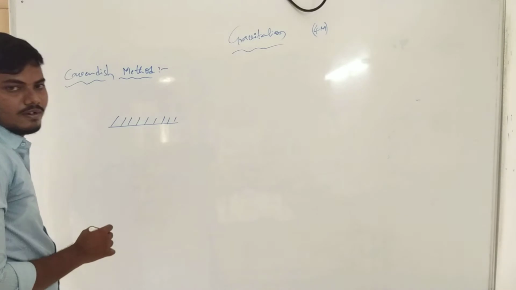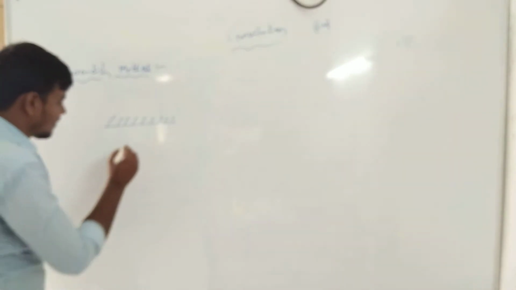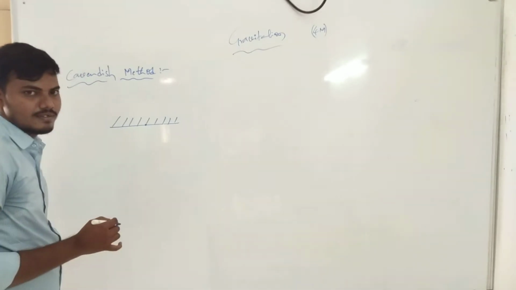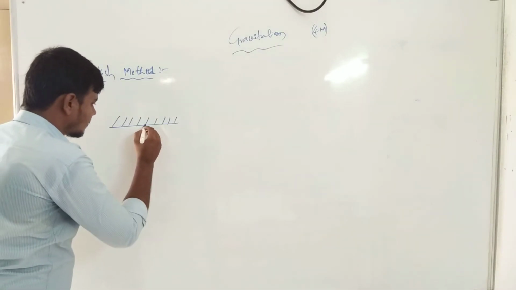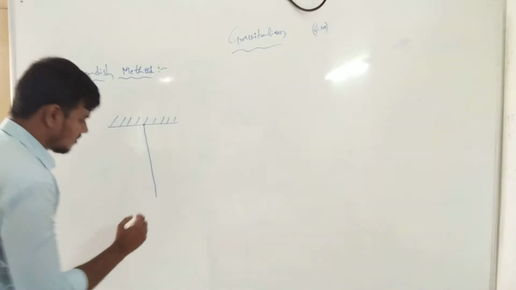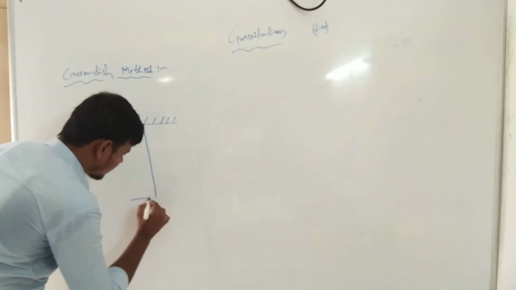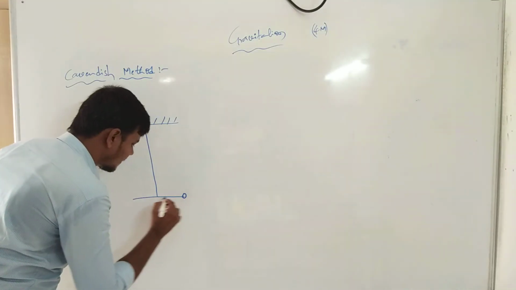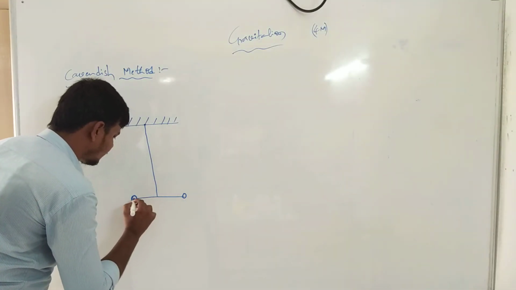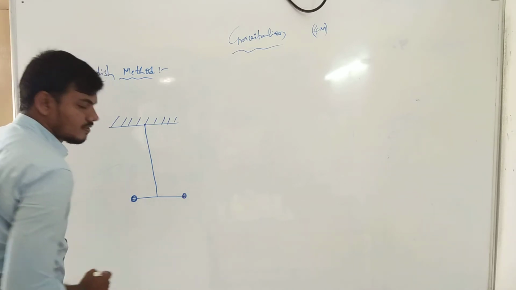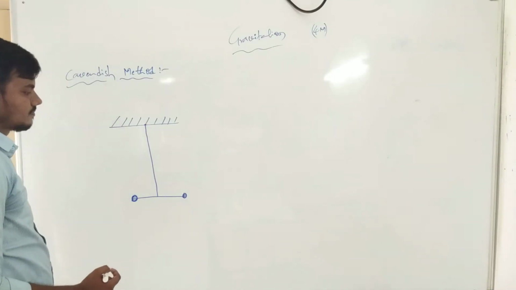This is the center point. Then I am using a string and a plank, and I tie two balls to it, the masses M1 and M2.